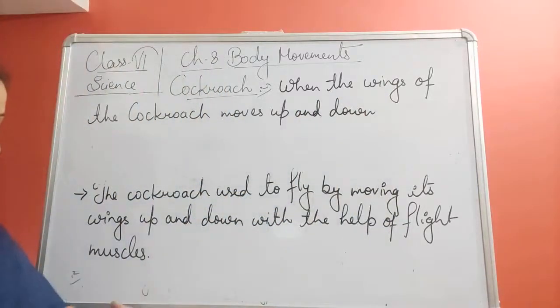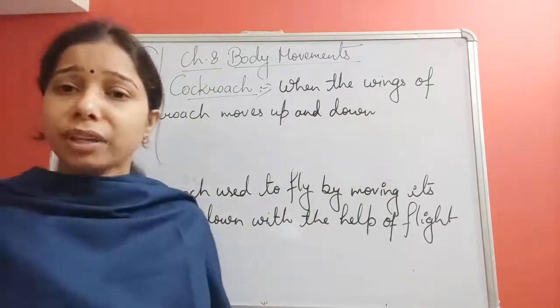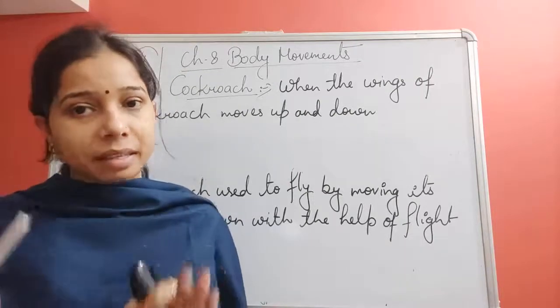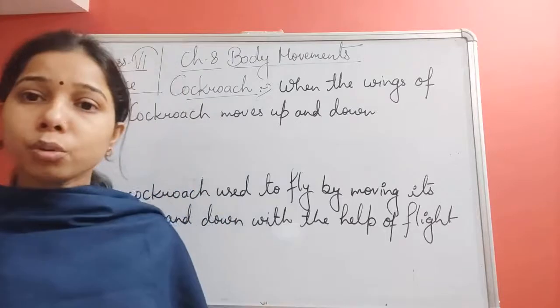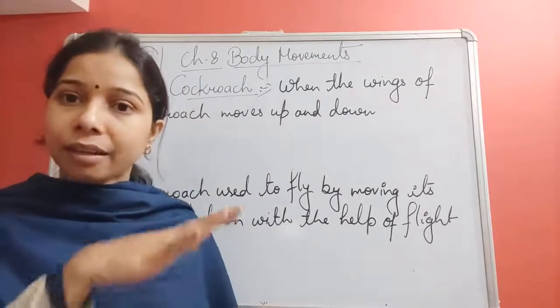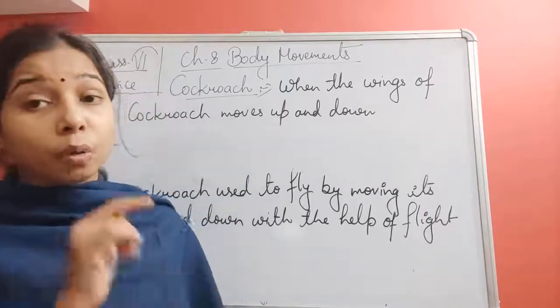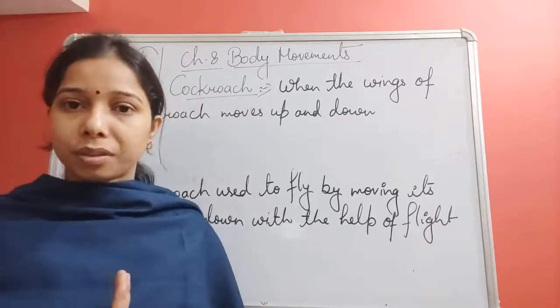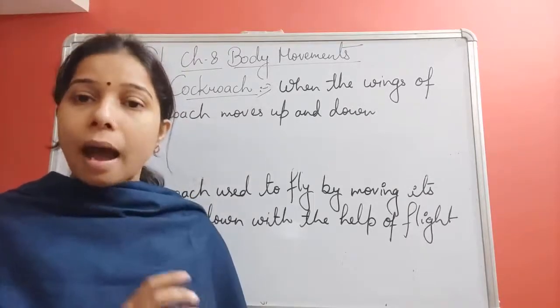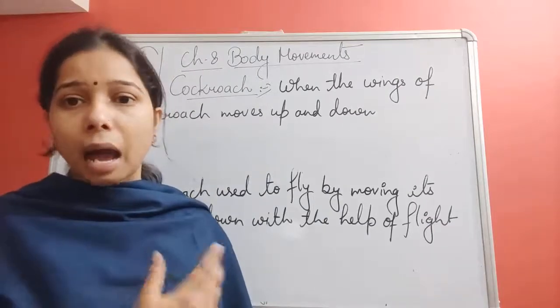When the cockroach moves the wings down, at that time it pushes the air in the downward direction. Not only downward but also backward. So downward and backward. So what will happen due to that?